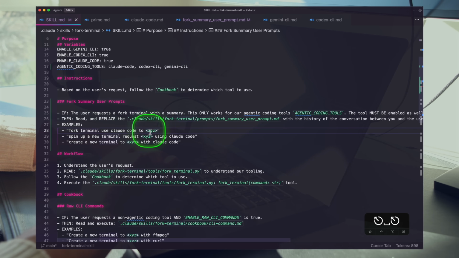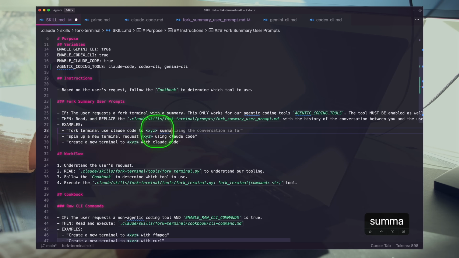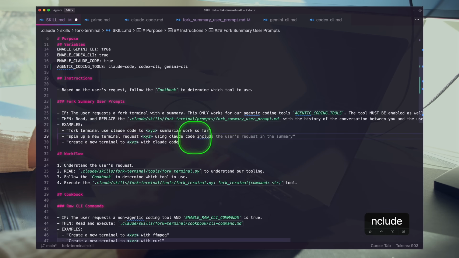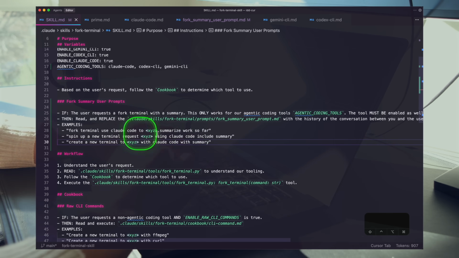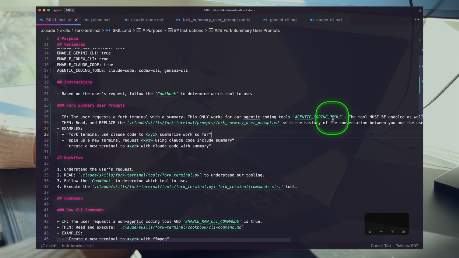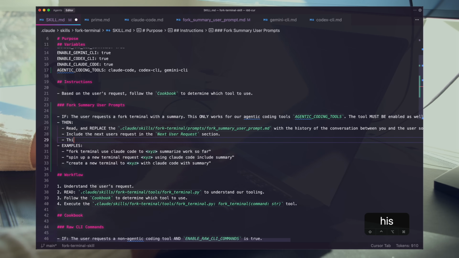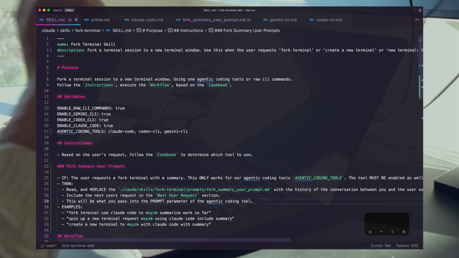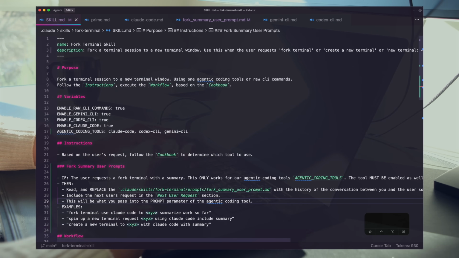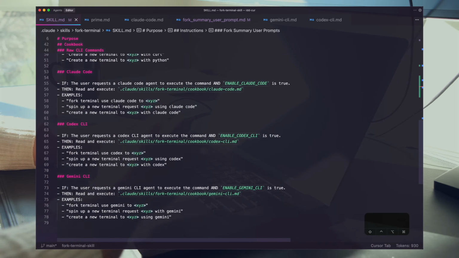Fork terminal, use Claude Code to XYZ, summarize work so far, include summary. We're going to run this as the prompt. Then I'm going to tab into this. This is what you pass into the prompt parameter of the agentic coding tool. This should be everything we need to have a forkable conversation window to boot up new agents.